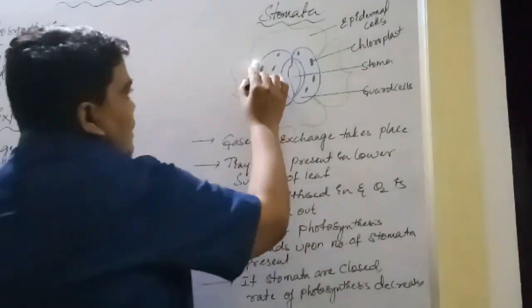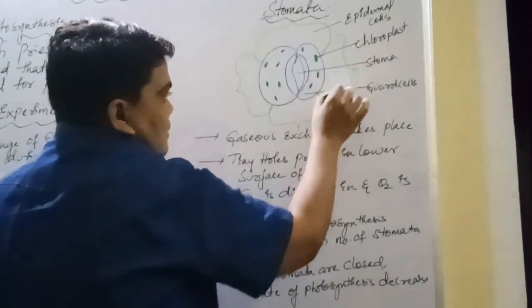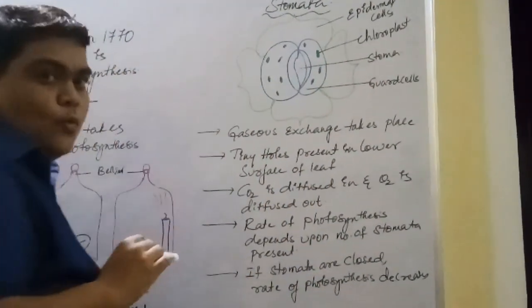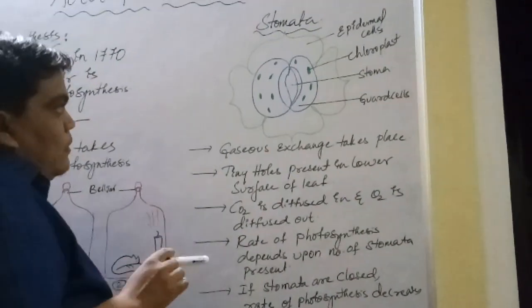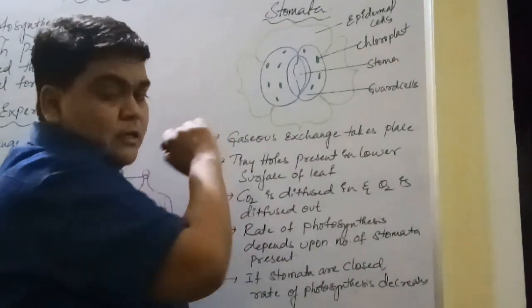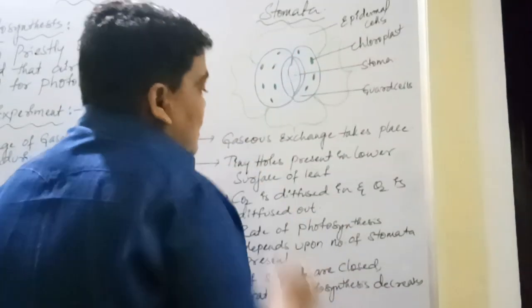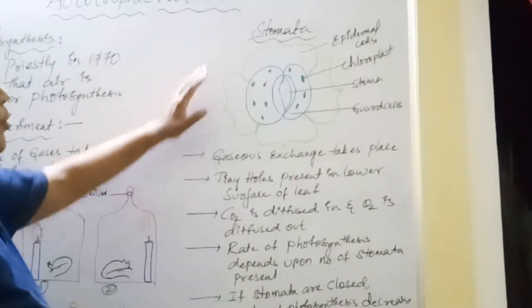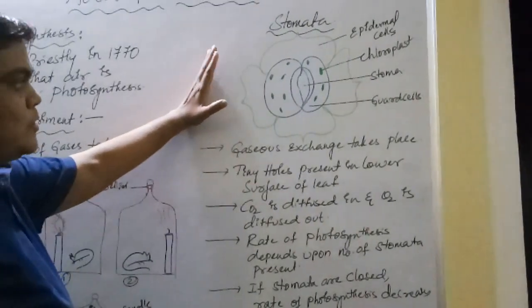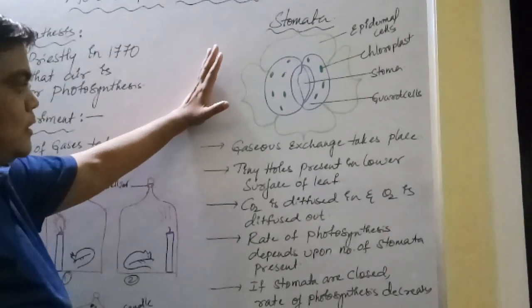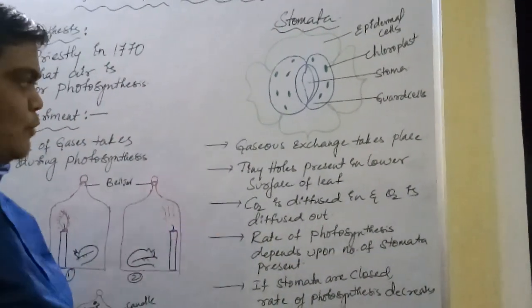These stomata are surrounded by epidermal cells, lower epidermal cells. Now what is the role of stomata? This is an important question you get in 10th class. So coming to stomata, you can write these points.